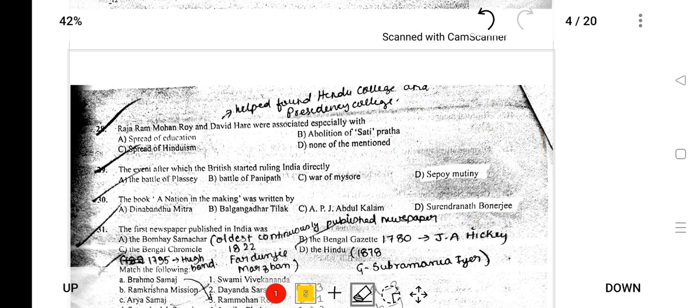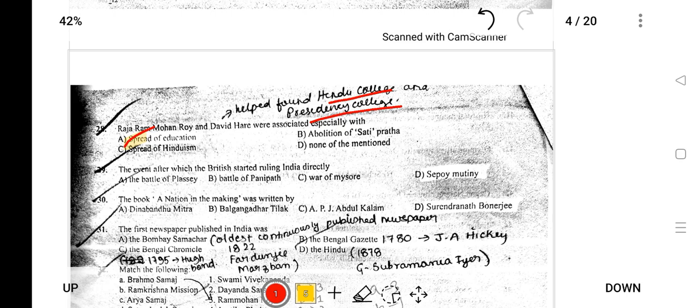Next, Raja Ram Mohan Roy and David Hare were associated with what? Raja Ram Mohan Roy, who is also known as the modern man of India, and David Hare are associated with the spread of education. Along with Raja Ram Mohan Roy, they established Hindu College and Presidency College, both in Kolkata.